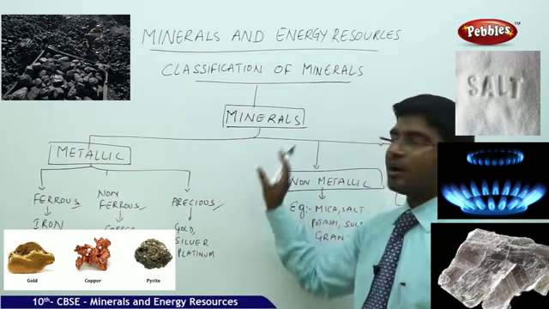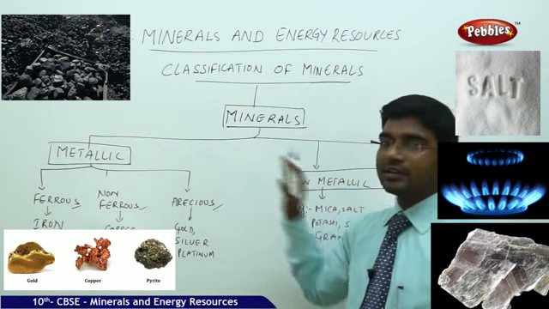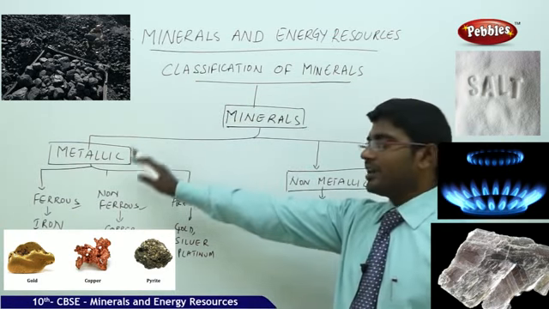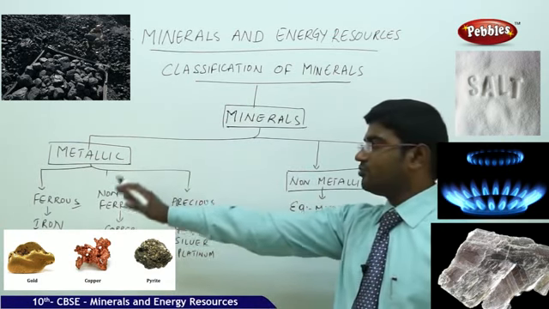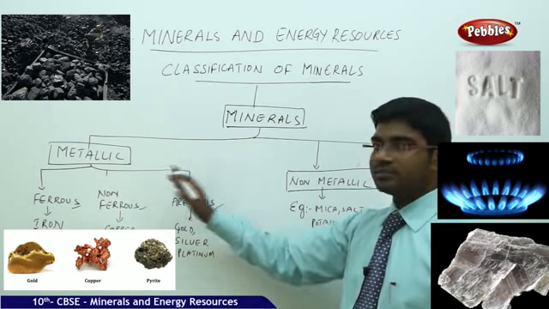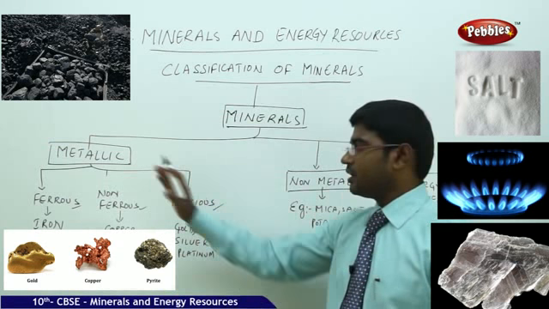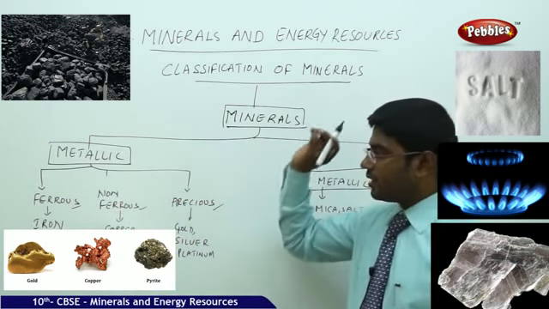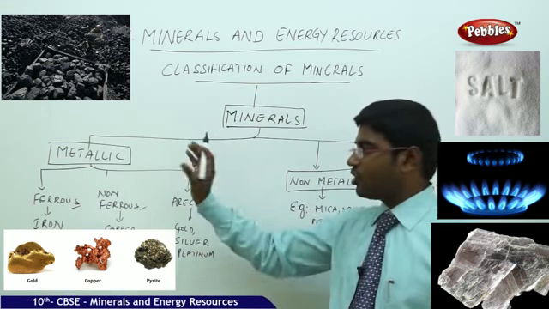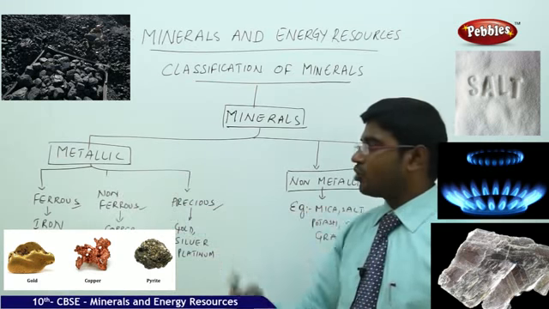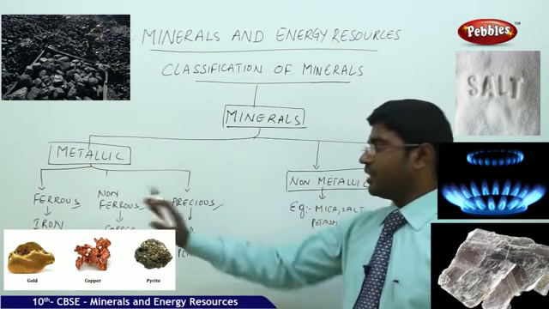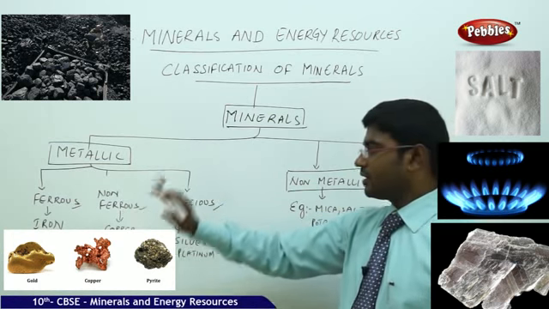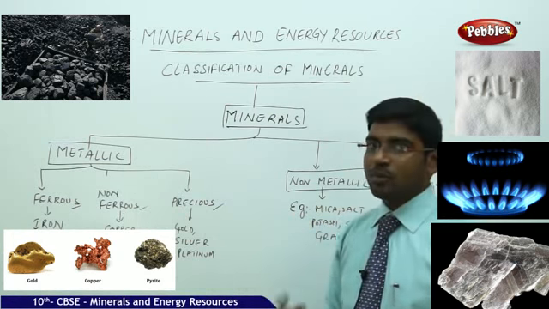So minerals are broadly categorized into metallic and non-metallic. Metallic is again divided into ferrous, non-ferrous and precious. The ferrous minerals, which have a combination with iron, are iron, iron ore, nickel, manganese, cobalt.